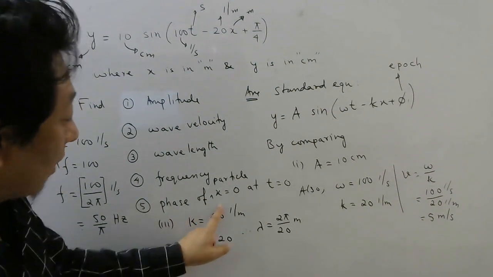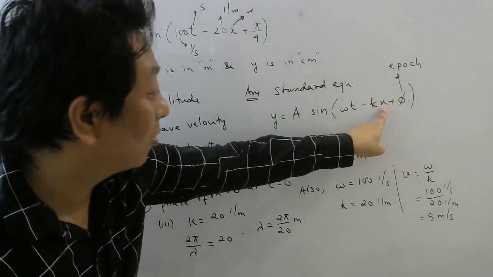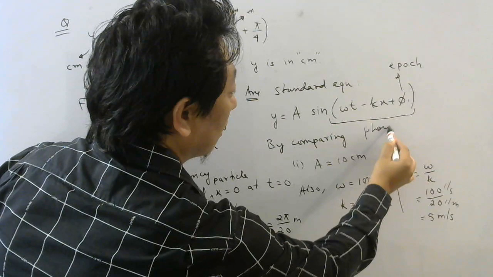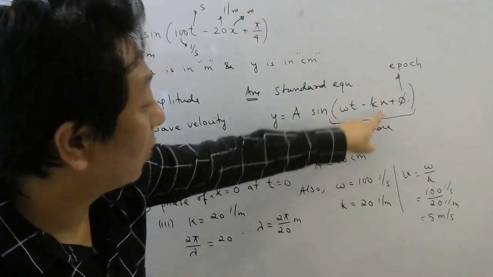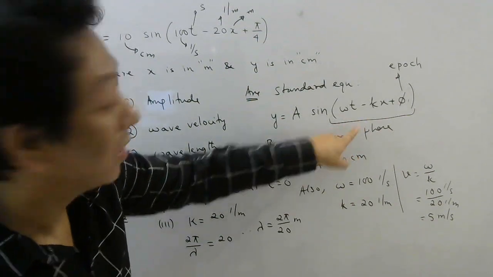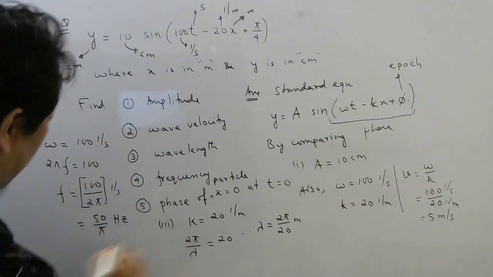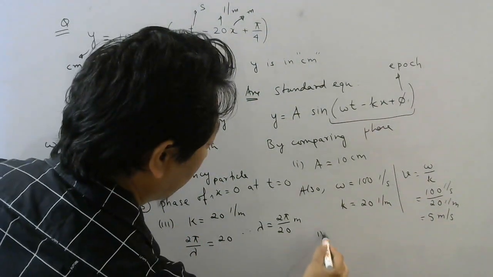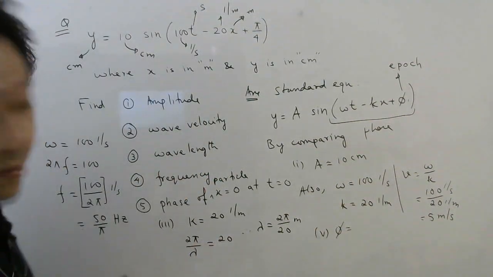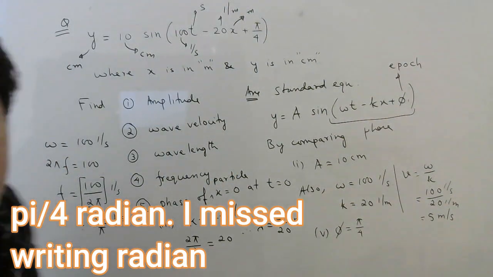And then the phase at x equal to 0 and t equal to 0 means the epoch only, I told you. If you put 0 here, 0 here, this is called the phase, right? So the phase, if you want to know for x equal to 0, the origin particle, initial if they say means t is 0. Then what will be the phase? Phi, and that is given as pi by 4. So the last part, number 5, let me show here. Number 5 will be the phase at t equal to 0, x equal to 0, which is pi by 4. So this way we can easily solve the problem, right?